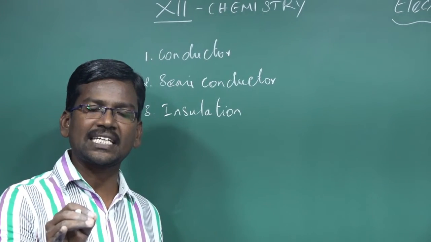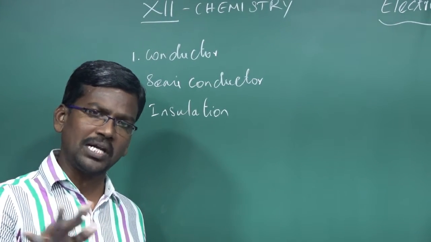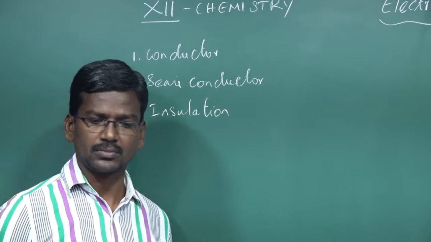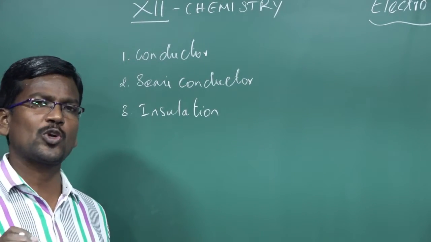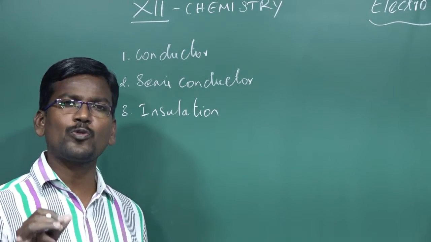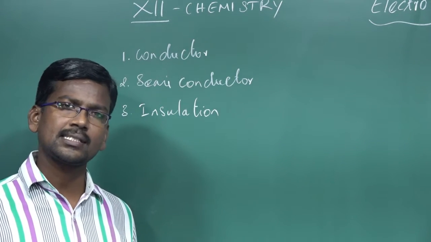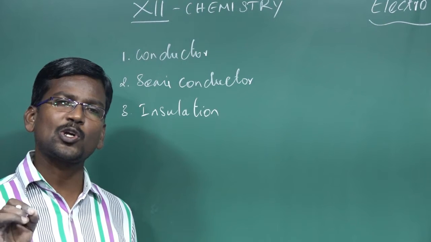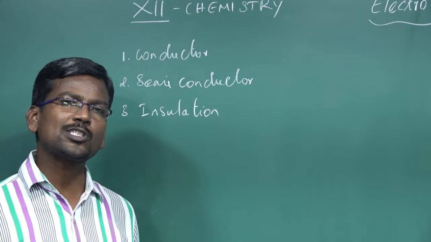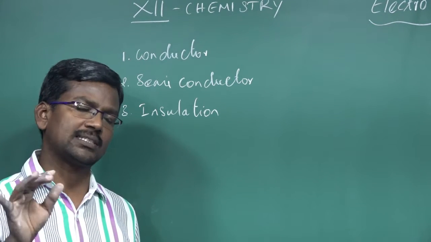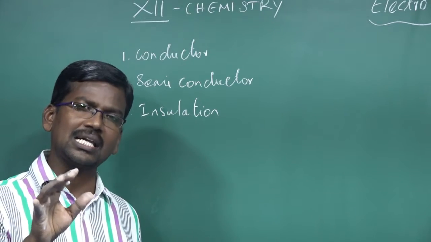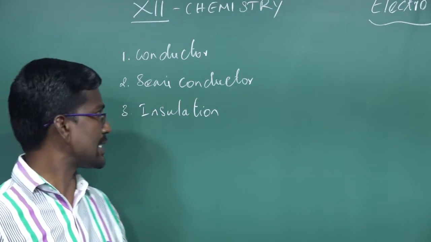Those substances through which electricity passes completely are known as conductors. For example, alloys, electrovalent compounds, electrofused substances, amalgams, and all metals completely conduct electricity, so they are known as conductors.